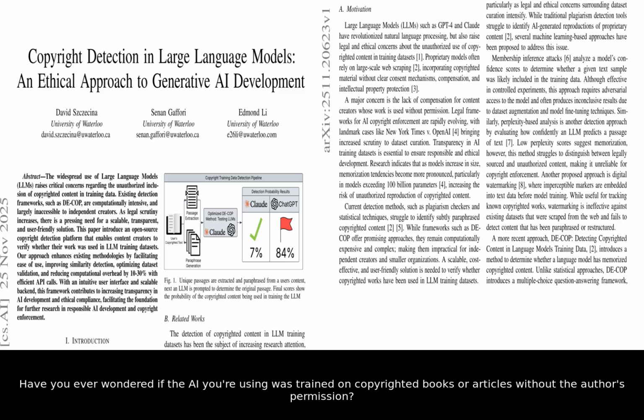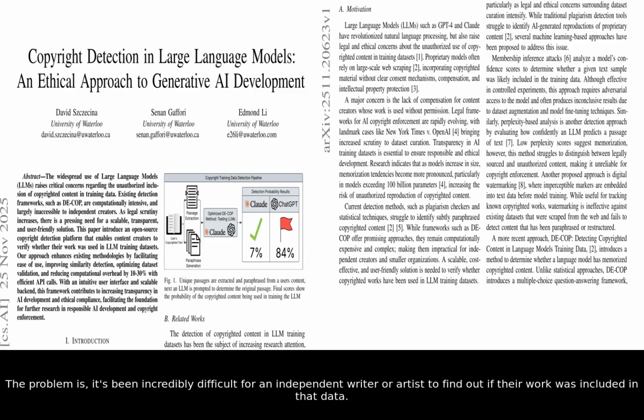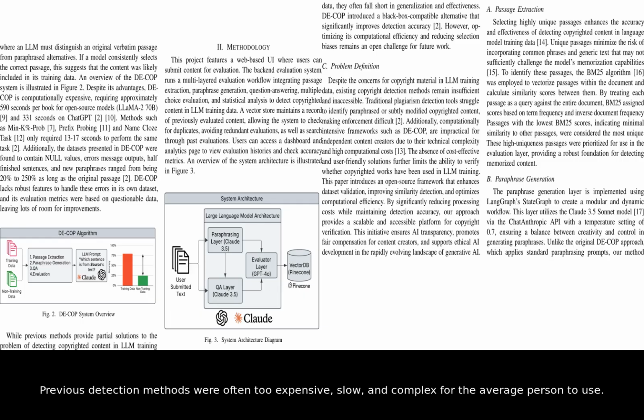Have you ever wondered if the AI you're using was trained on copyrighted books or articles without the author's permission? This is a massive concern for creators, as powerful large language models, or LLMs, are trained by scraping enormous amounts of data from the web. The problem is, it's been incredibly difficult for an independent writer or artist to find out if their work was included in that data. Previous detection methods were often too expensive, slow, and complex for the average person to use.